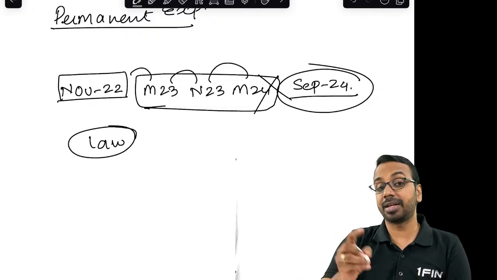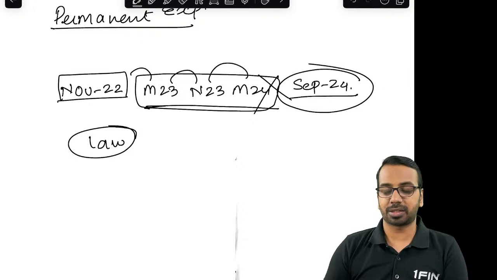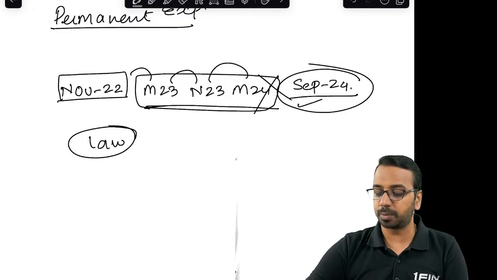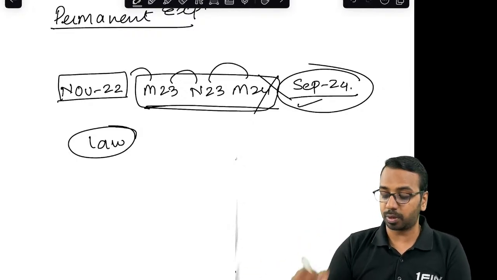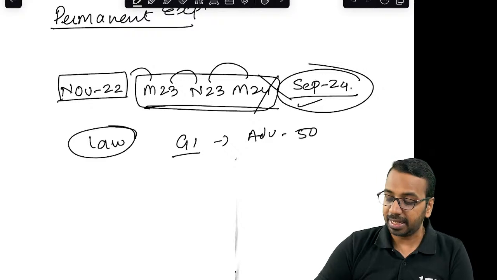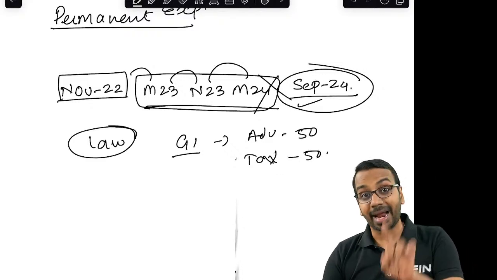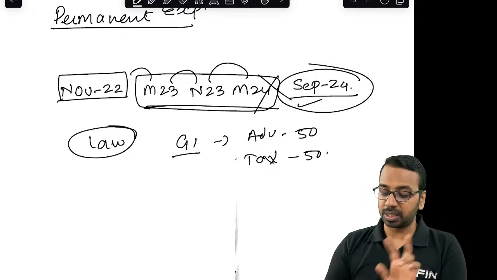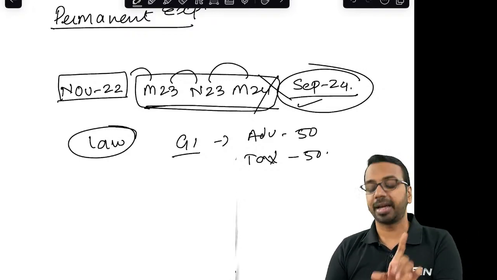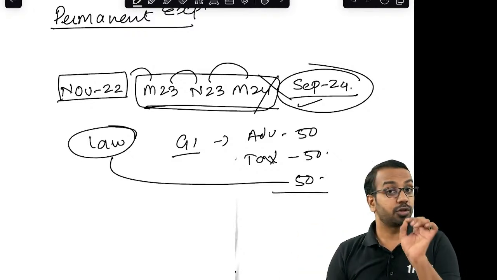If your normal period has expired and now you want a permanent exemption, then in Group 1 in Advanced Accounting you need to score a minimum of 50, in Taxation you should score a minimum of 50, and if you are writing both the groups, for aggregate purposes law will also be considered as 50 marks only. So there is a catch here.